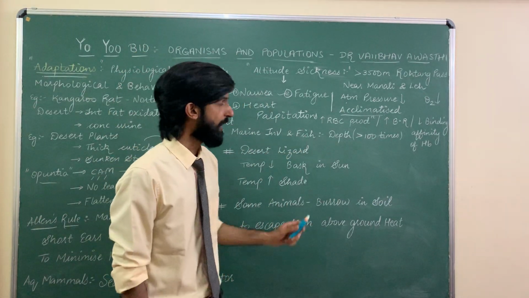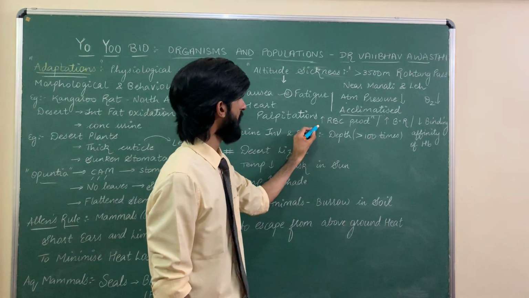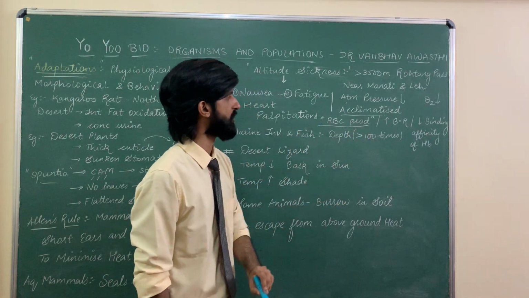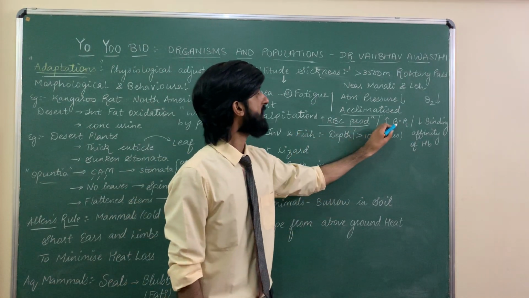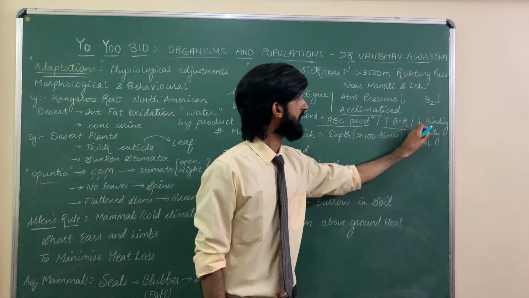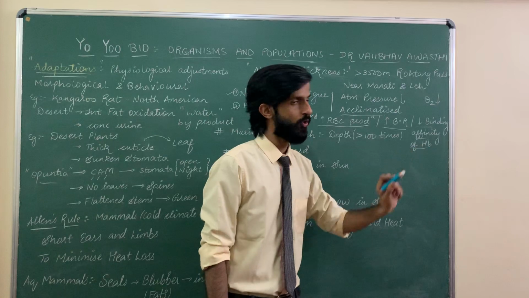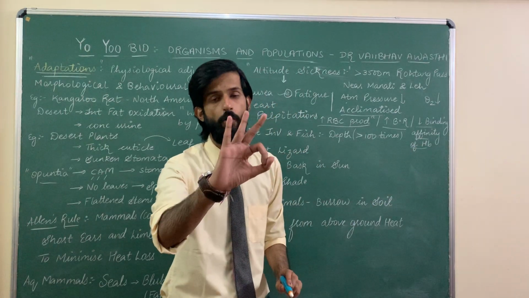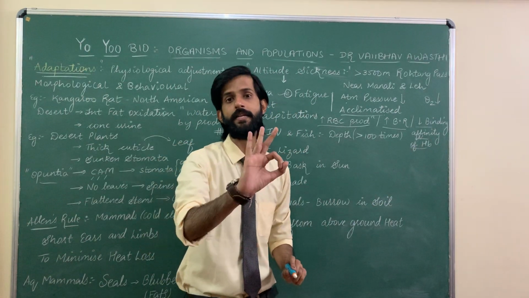How? Let's see. Number 1, your body will produce more RBC, so there is increased RBC production. Your breathing rate increases. And there is a decreased binding affinity of hemoglobin. 3 important sentences. This can come up in the NEET.